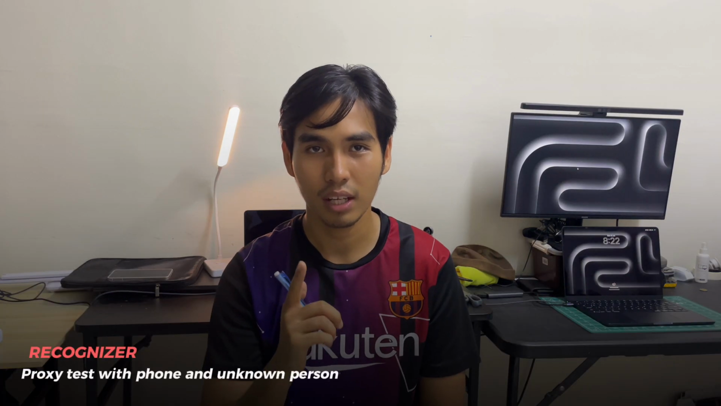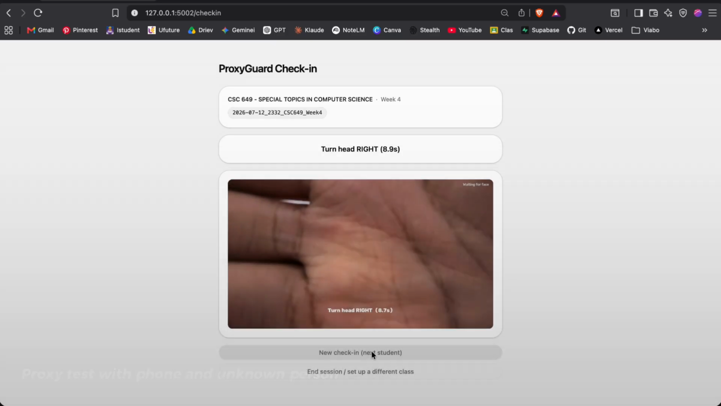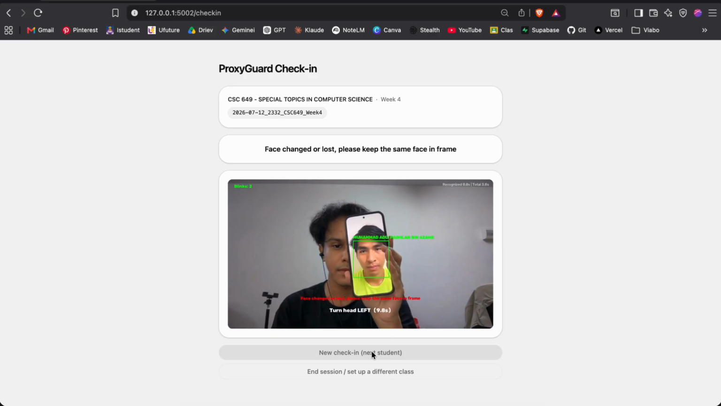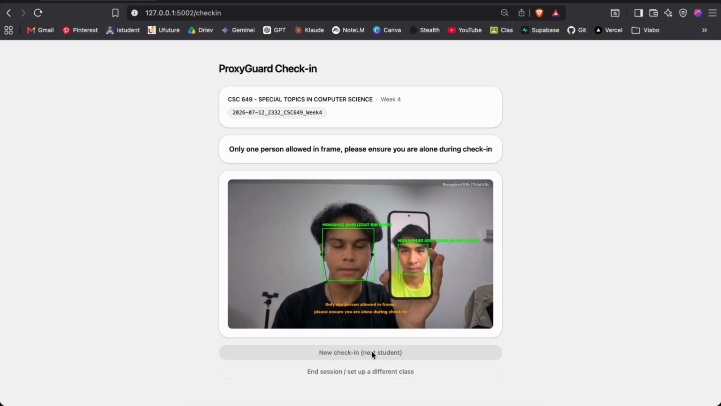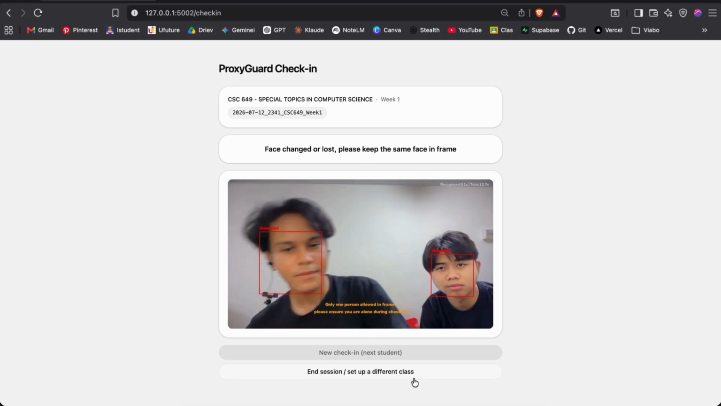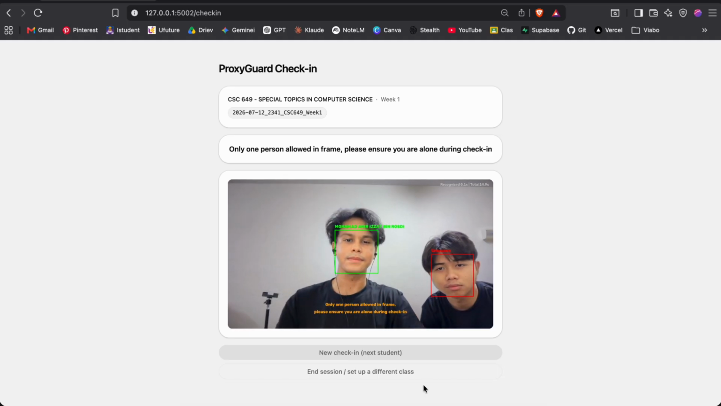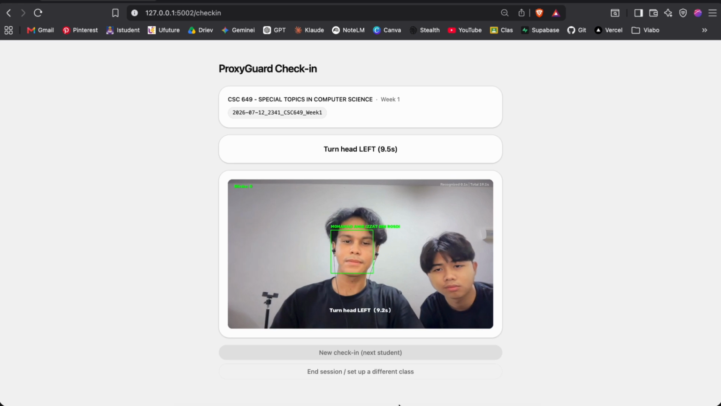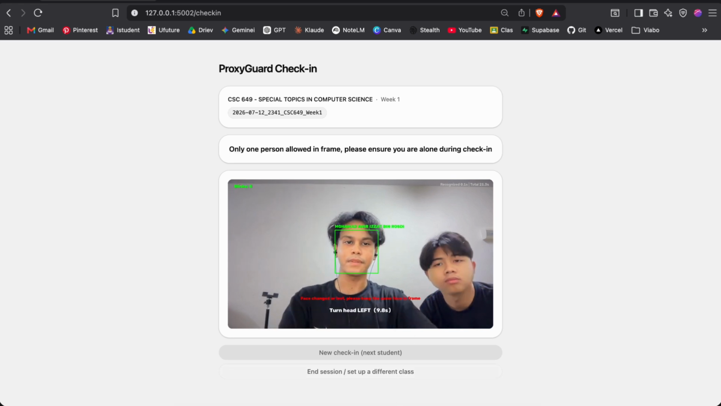We also test a proxy style situation by introducing another face or a photo into the frame. When multiple faces appear, the challenge pauses. If the active face is replaced, the identity continuity check prevents the new face from continuing with the original student's identity. To test a more advanced proxy attempt, we use a live video call instead of a static photo.